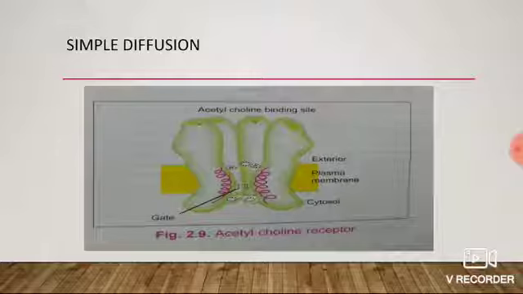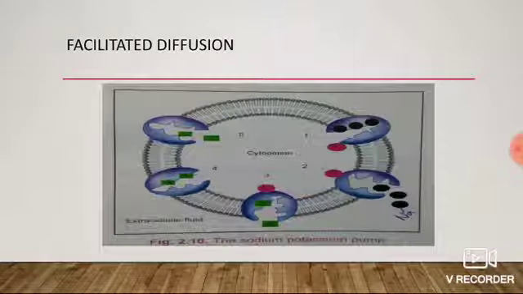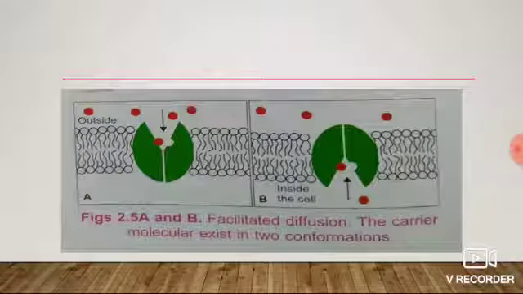This is the figure of simple diffusion. The acetylcholine receptors. Second is the sodium potassium pump. Third is the facilitated diffusion. The carrier molecules exist in two conformations.